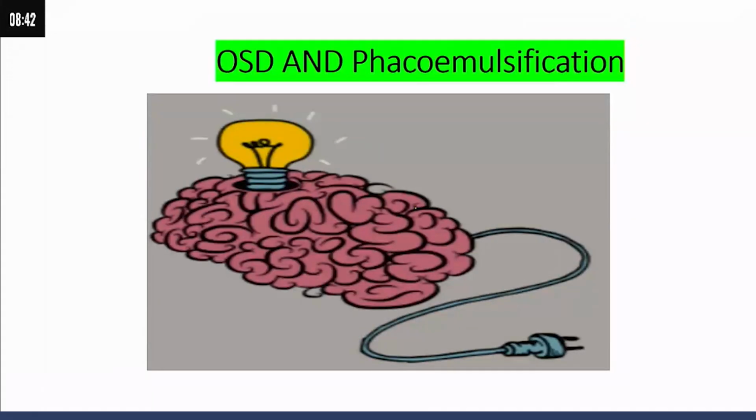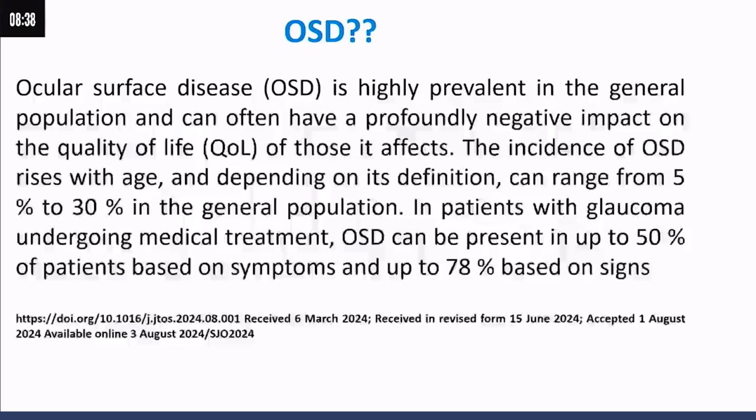For the smart answer behind these things, we should understand ocular surface disease properly, and phacoemulsification in that special challenging scenario. So what is OSD? Ocular surface disease is highly prevalent in the general population and can often have a profound negative impact on the quality of life of those who are affected.